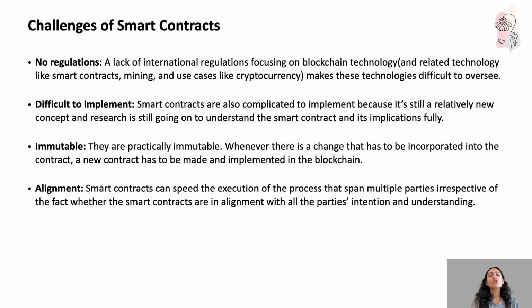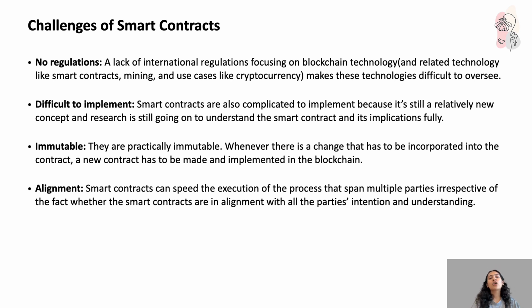Smart contracts are also complicated to implement because though we have a lot of potential and a lot of market, we don't have enough skills for it, right? It's a relatively newer concept and research is still going on to understand it fully and make it available to the public fully. Immutability: they're practically immutable. Whenever a change has to be incorporated in the contract, a new contract has to be made and implemented in the blockchain. You cannot just go in and amend the previous contract. That is out of scope.